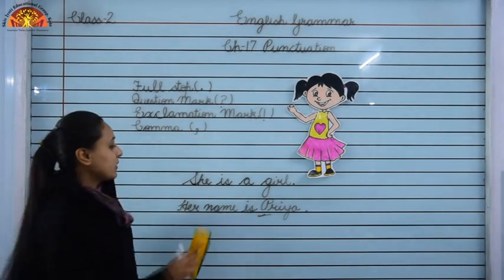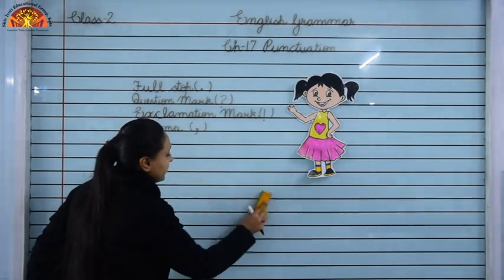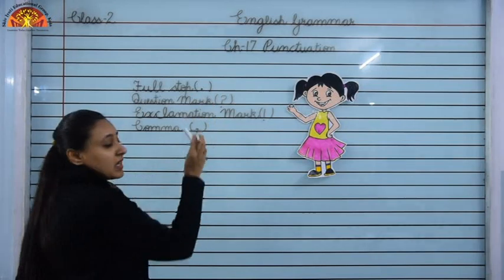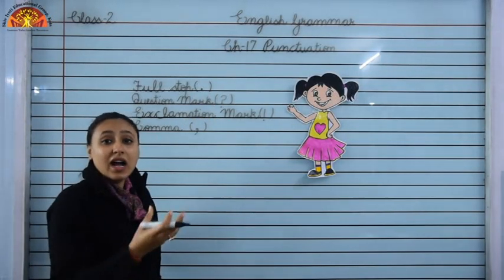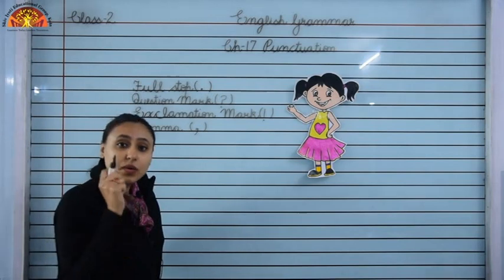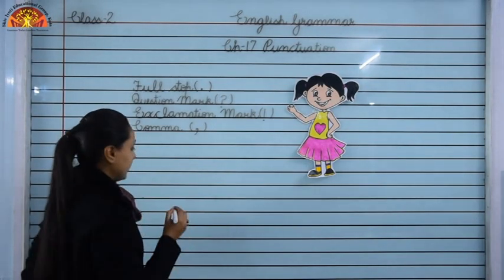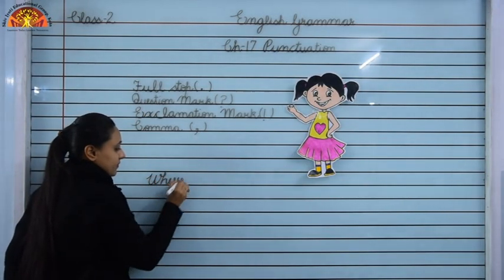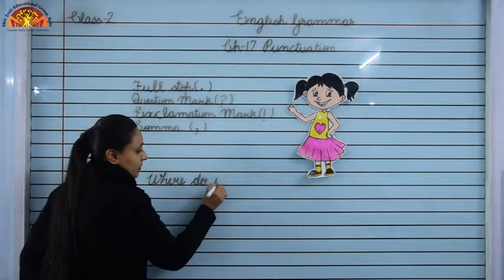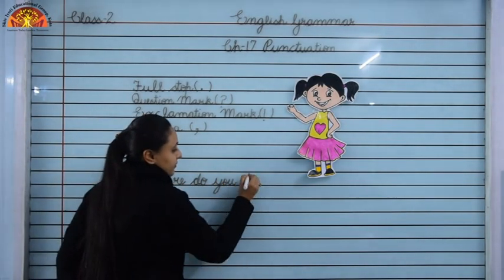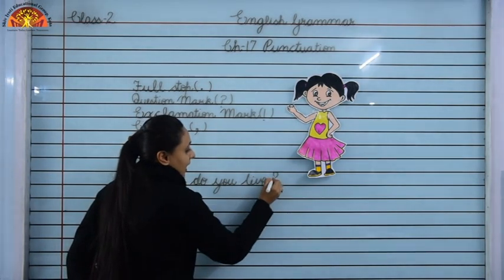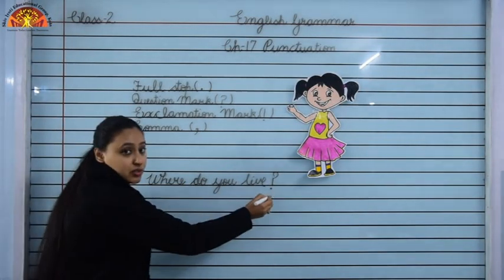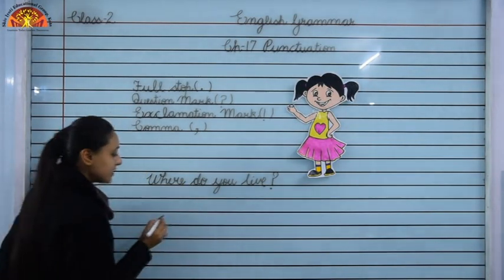Now, we learn about the question mark. Children, look over here, the symbol of the question mark is this. Whenever a sentence is asking you something, we use a question mark at the end of the sentence. I will write one sentence: Where do you live? This sentence is asking something, that where do you live? So, we will put a question mark at the end of the sentence.